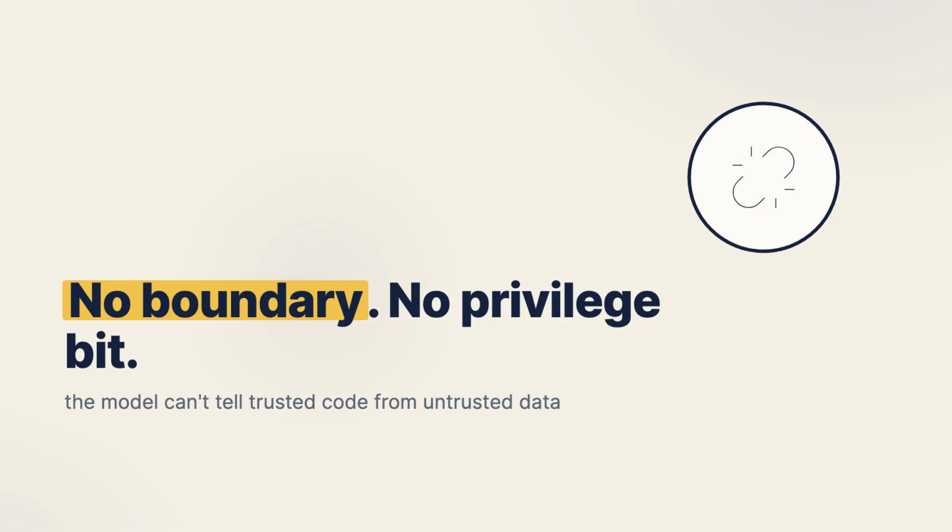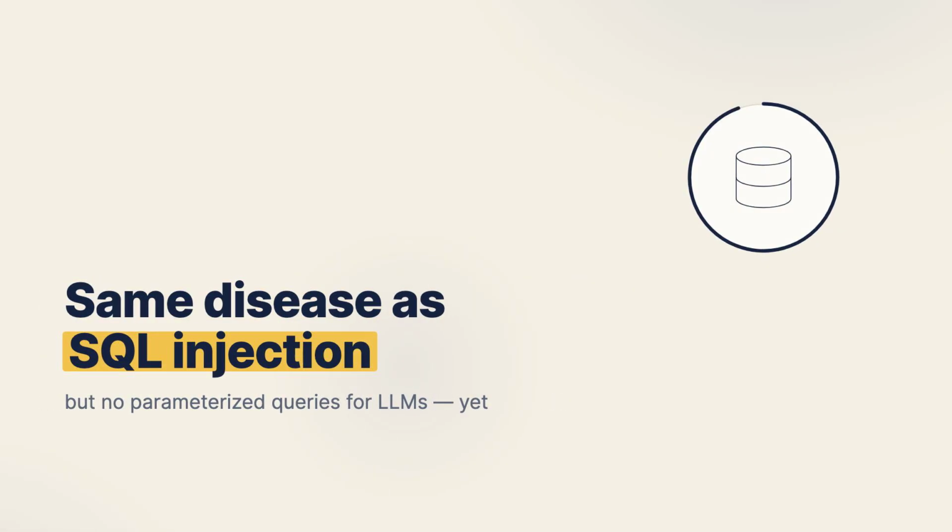So when the user's text says, "ignore the above and do X instead," the model has no reliable way to know that it shouldn't. Compare it to an attack you already know, SQL injection. There, attacker data gets interpreted as commands because the two share a channel. Prompt injection is the same disease in a new body, except with SQL we fixed it cleanly, with parameterized queries that separate the code from the data. With language models, that clean separation doesn't exist yet. The model is the parser, and the model can't tell instructions and data apart.